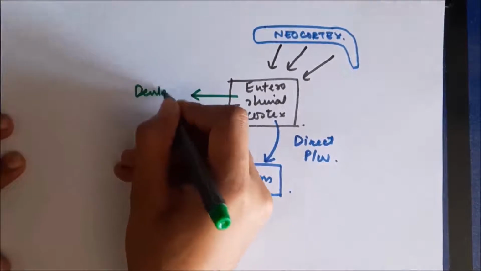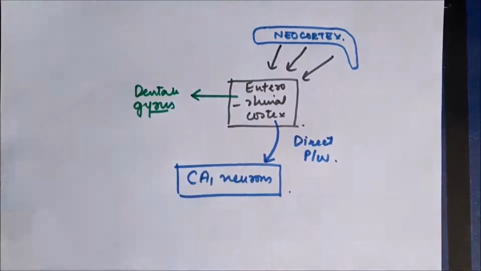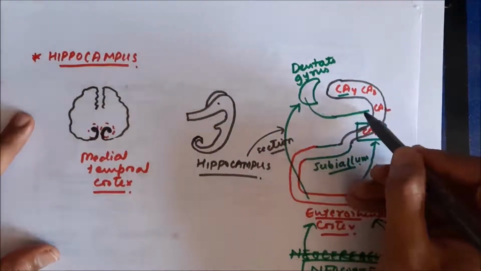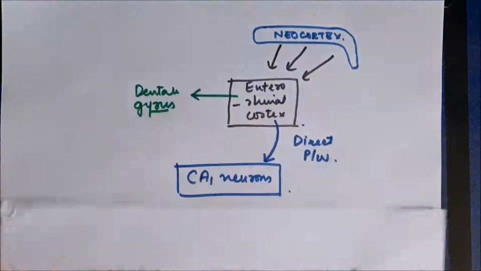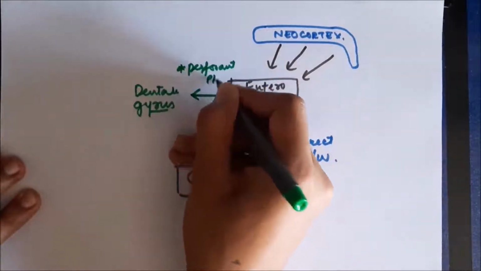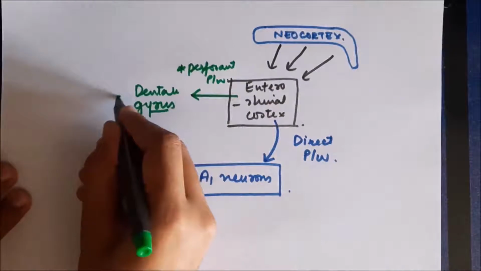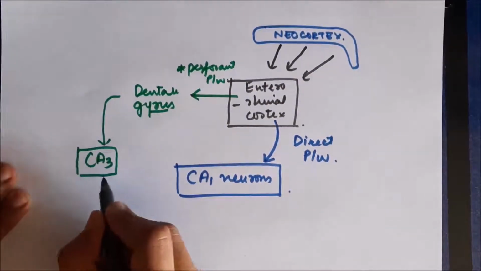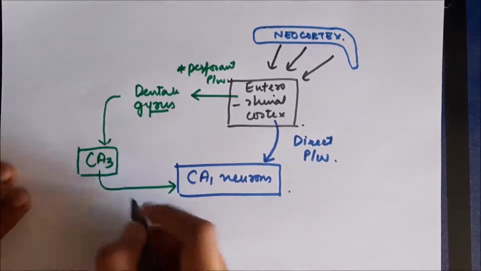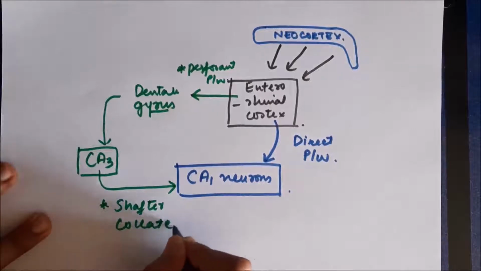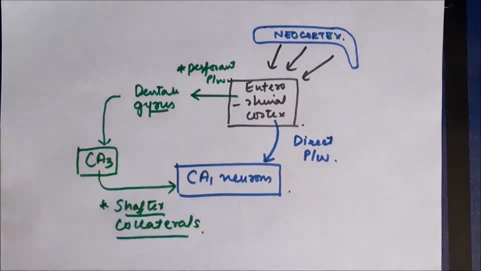there is another pathway. From the entorhinal cortex the impulse can go to the dentate gyrus, and from the dentate gyrus to CA3 neurons, and finally to CA1 neurons. This pathway between the entorhinal cortex and the dentate gyrus is called the perforant pathway. From the dentate gyrus impulses go to the CA3 neurons, and the axons of CA3 neurons go to the CA1 neurons. These are called Schaffer collaterals. So axons of CA3 neurons form Schaffer collaterals, and they conduct the impulse to CA1 neurons.